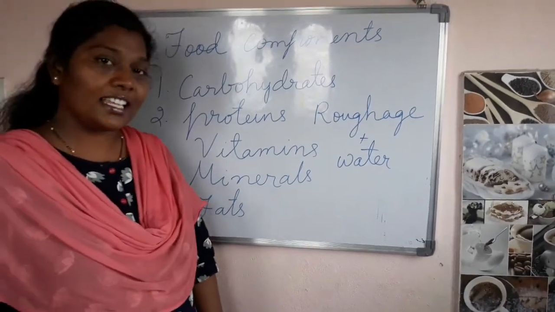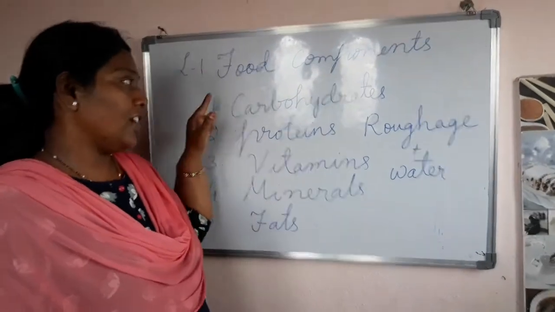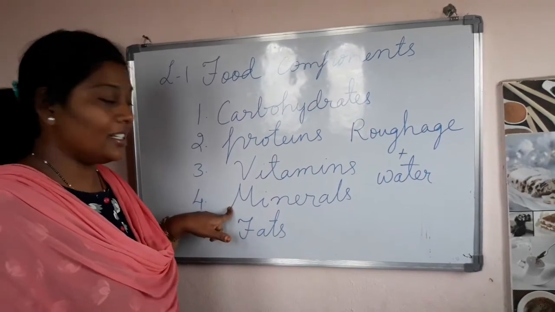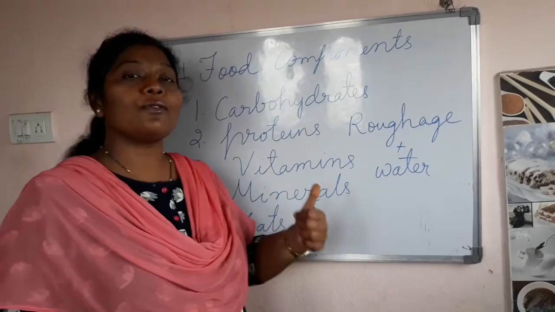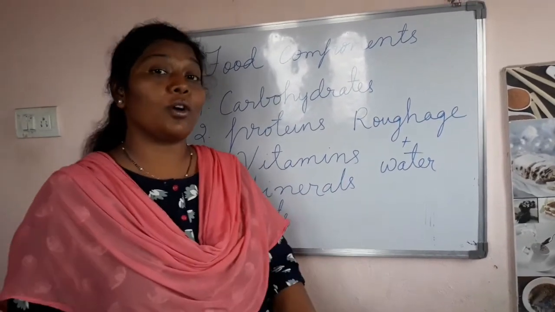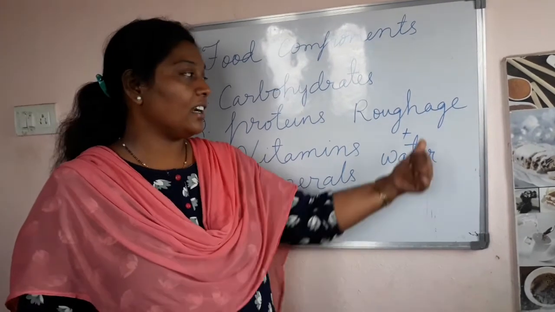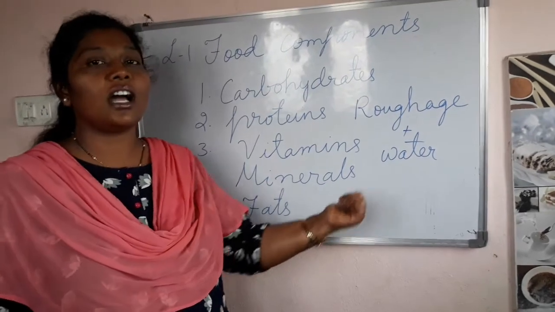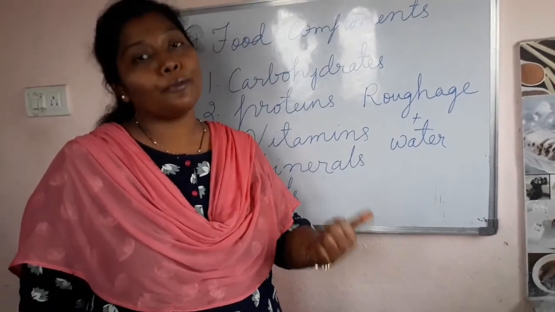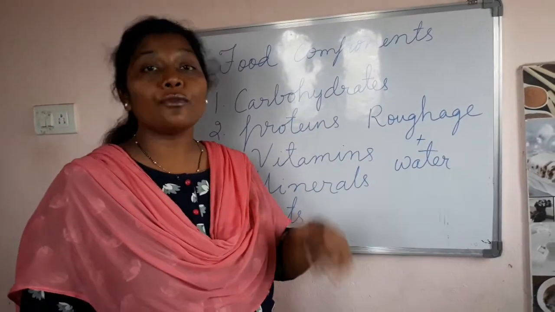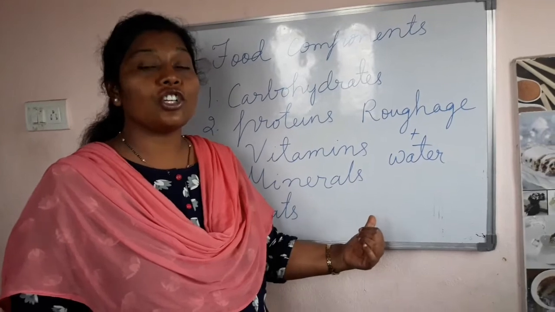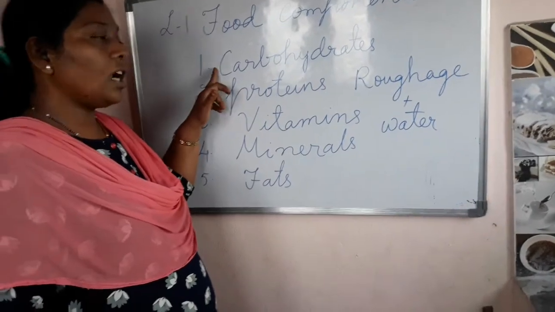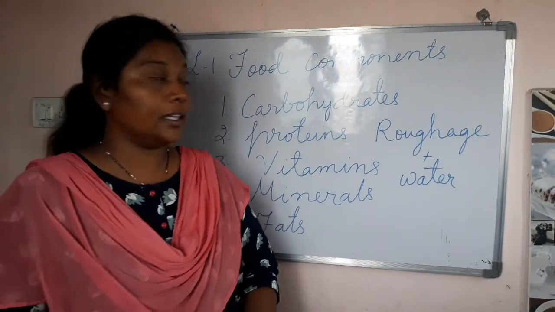As I have already said, there are 5 food components: carbohydrates, proteins, vitamins, minerals and fats. Along with these 5 important components, there are 2 other components which are very essential for us, that is roughage and water. All these together we can call food components. These are very essential in one's diet. Now let us see them separately.